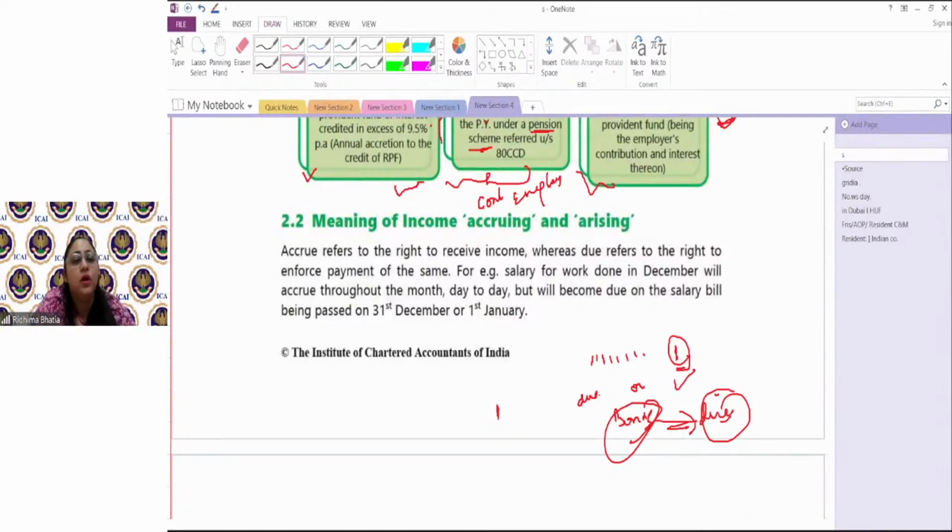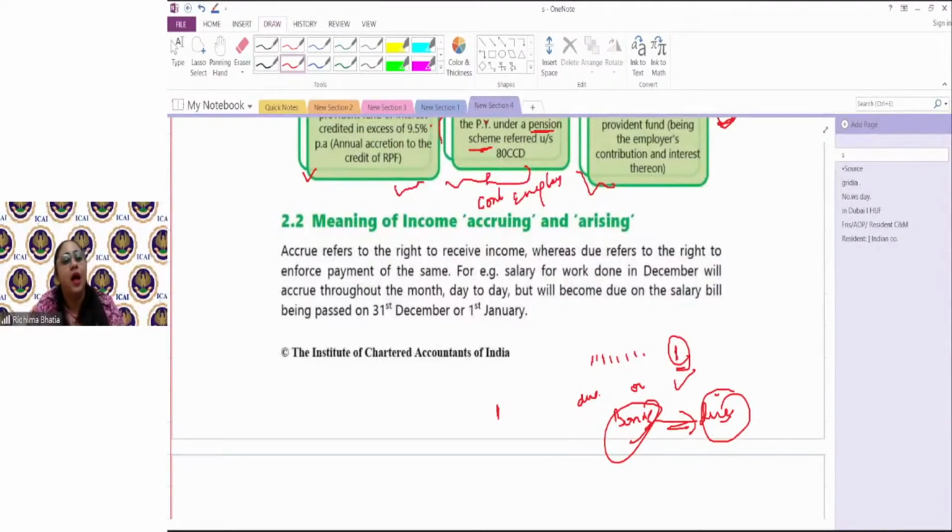But for you, accruing is an important concept. Why? Because the right to receive an income is created, and that is your income now. Now, a question comes, ma'am, accrue or receive अलग-अलग साल में हुआ तो? See, if you have taxed an income on accrued basis, you will not tax that income again on received basis. Suppose as per accrual concept, I have shown a particular income in previous year 22-23. Now, when I'm receiving it in previous year 23-24, I will not show that as income on receipt basis.